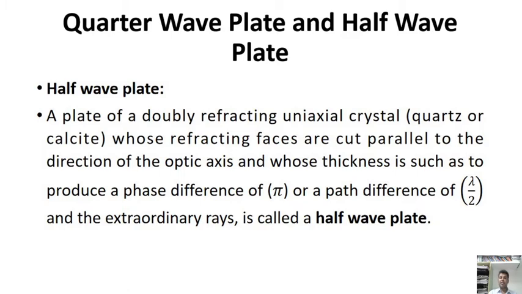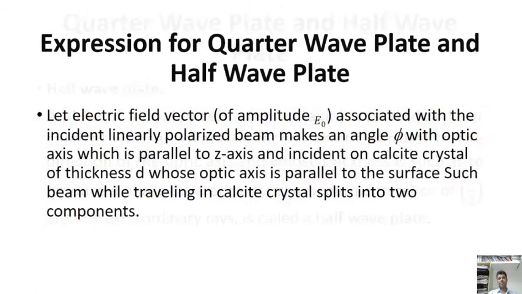Likewise, the plate of a doubly refracting uniaxial crystal whose refracting faces are cut parallel to the direction of the optic axis and whose thickness is such as to produce a phase difference of pi and path difference of λ/2 between the ordinary and extraordinary rays